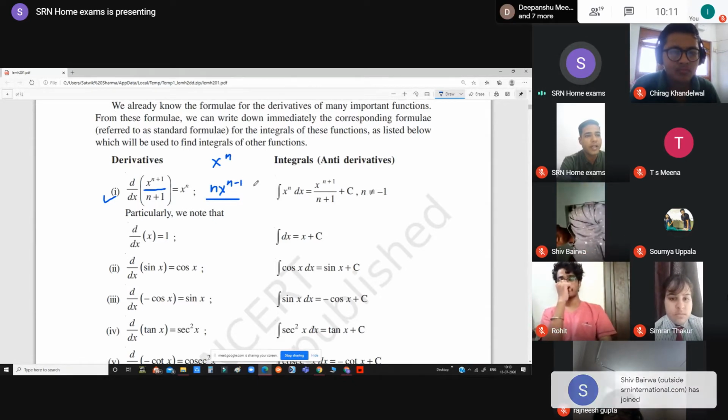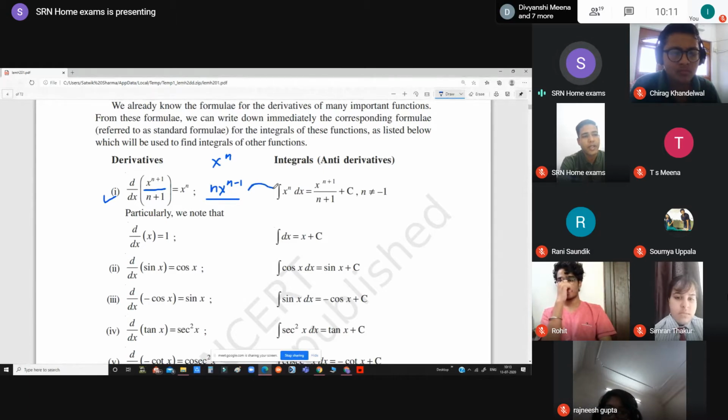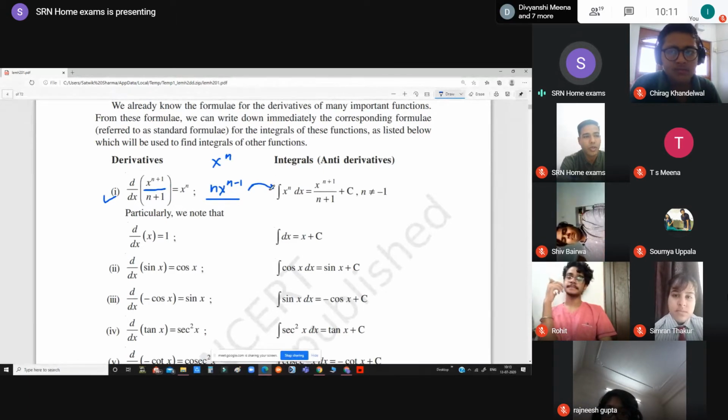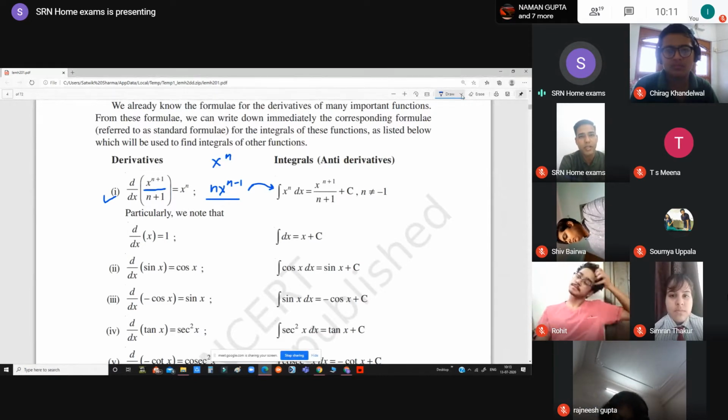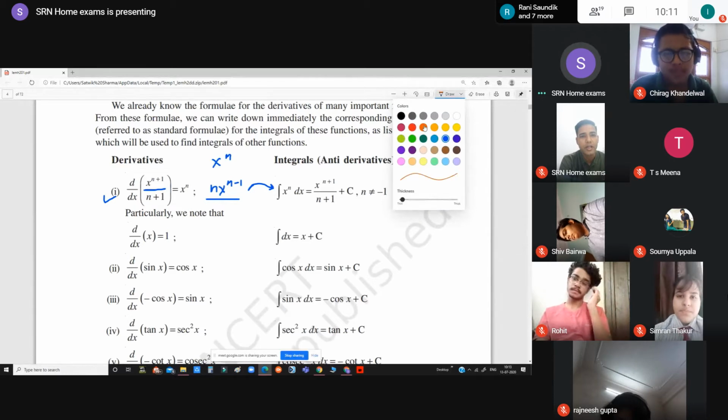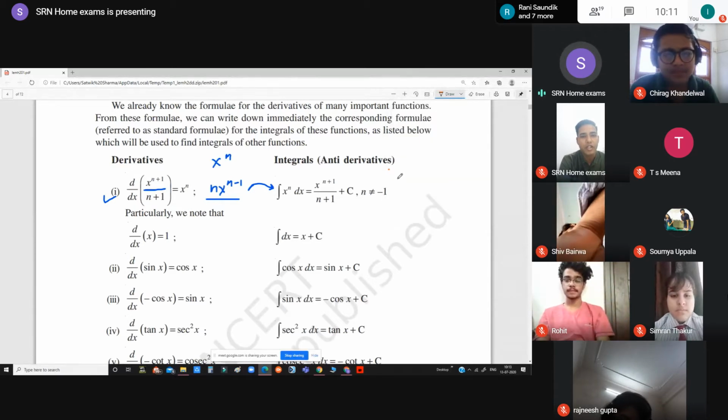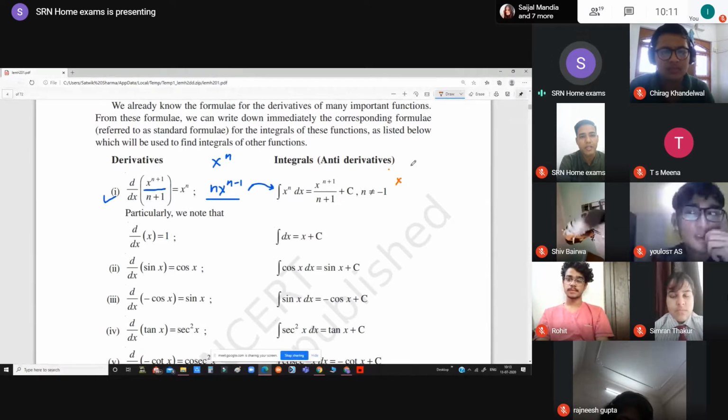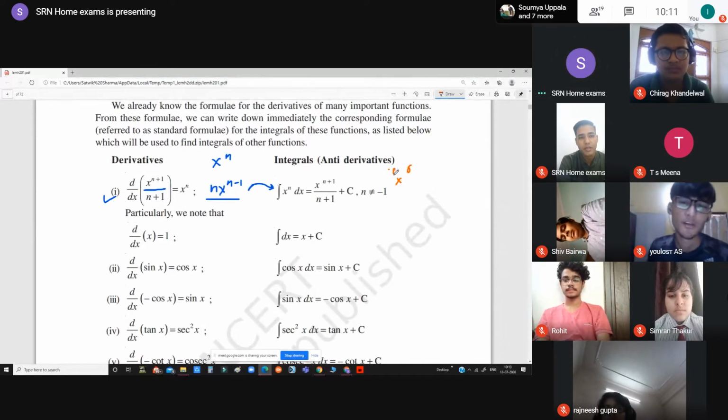Now in case of integration, what are we supposed to do? Just the opposite of differentiation. Okay, so all of you be attentive and have a look at how we are going to integrate a function like x raised to the power 6. Suppose you have x raised to the power 6 and we want to integrate this complete function.